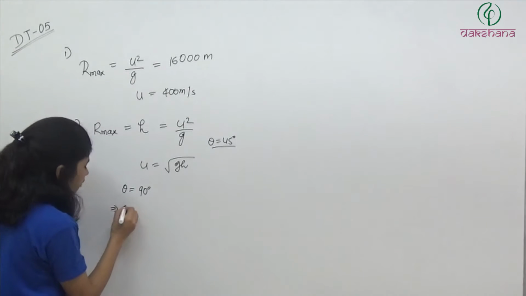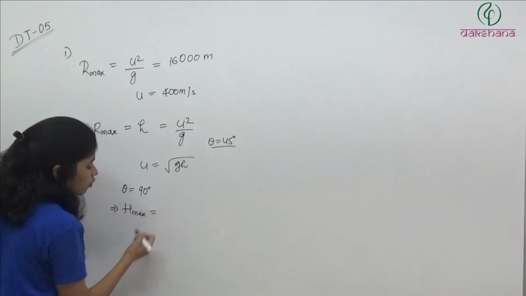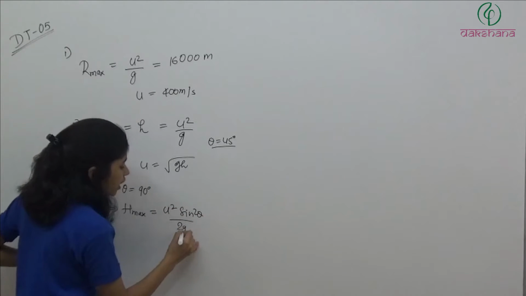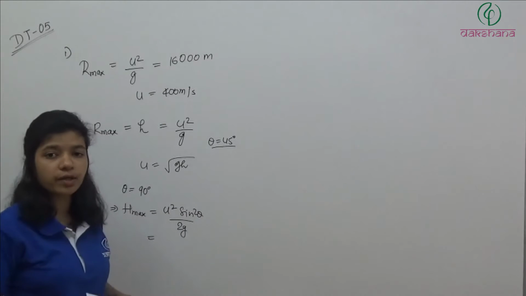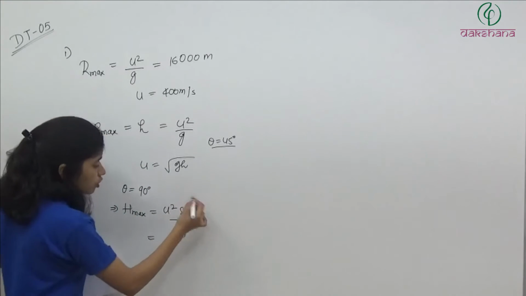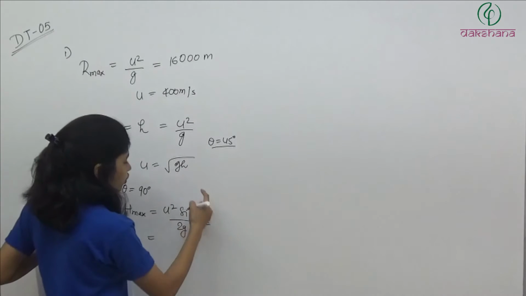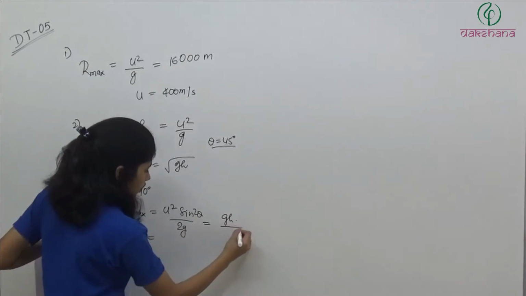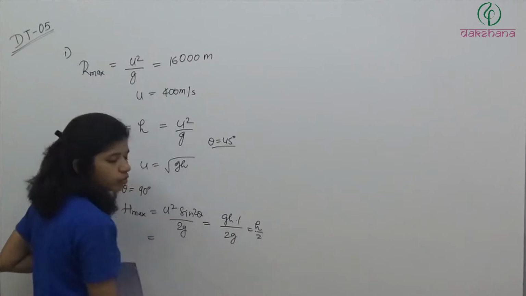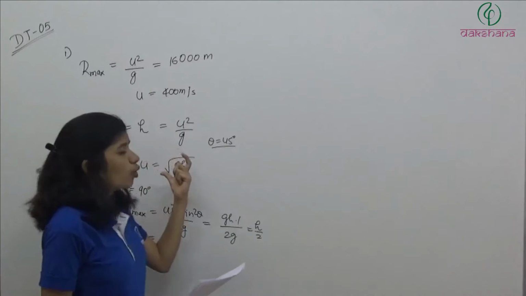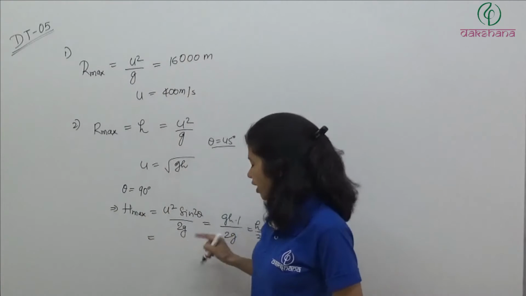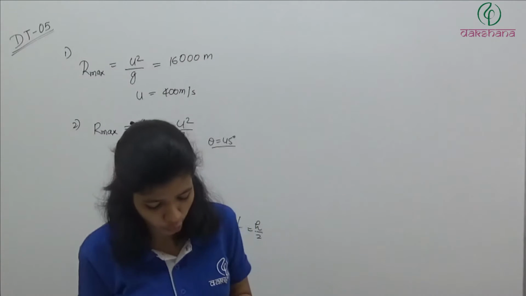In that case, H max is always u square sin square theta by 2g. Maximum height is possible when theta is equal to 90 degrees, so this will become 1. Now u square is gh, into 1 divided by 2g. So what we are getting is h by 2. So when he can throw the object to a maximum distance of h, he can throw the object to a maximum height of h by 2. The answer will be the second option.